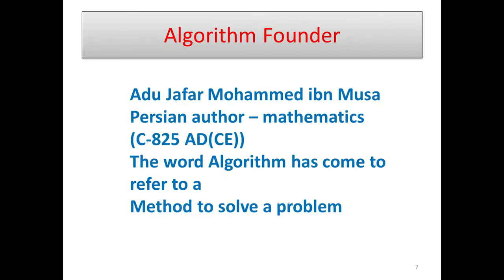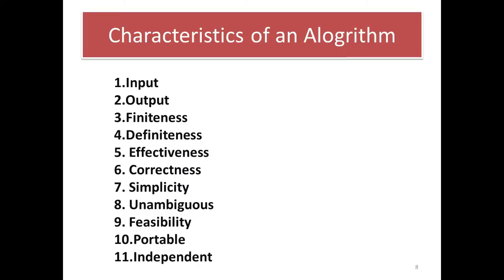Then, who founded the algorithm? Who found it? A Persian author and mathematician, in the year circa 825 CE. His name is Abu Jafar Muhammad ibn Musa. The word algorithm has come to refer to a method to solve a problem. Do you know very well how to deal with algorithms from first year? The same method can be followed here also.